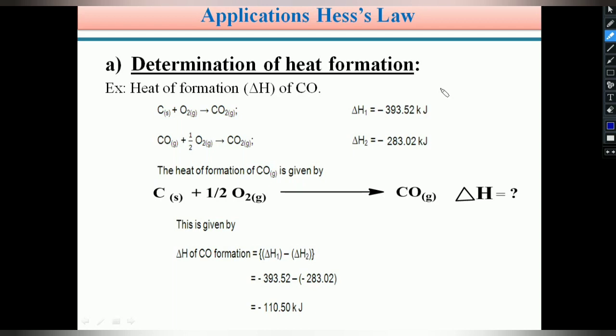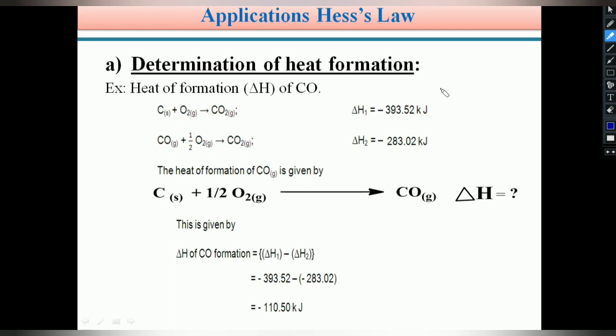Next, applications of Hess's law. Students, just now we learned the definition of Hess's law and its explanation with examples, and now we can see some applications of Hess's law. The first one is determination of heat of formation. In some reactions, unstable intermediates are formed. The heat change or enthalpy change of those unstable intermediates can be calculated with the help of Hess's law.